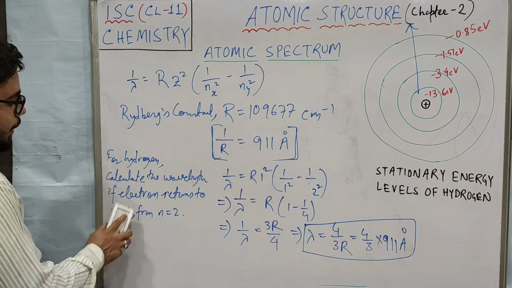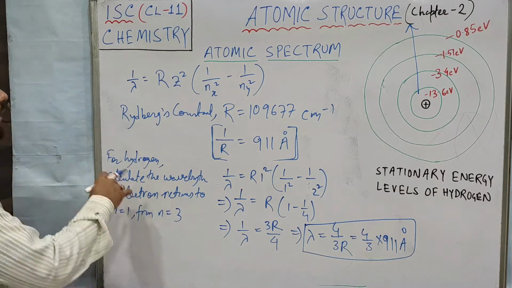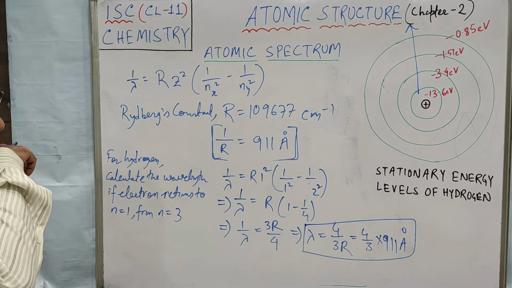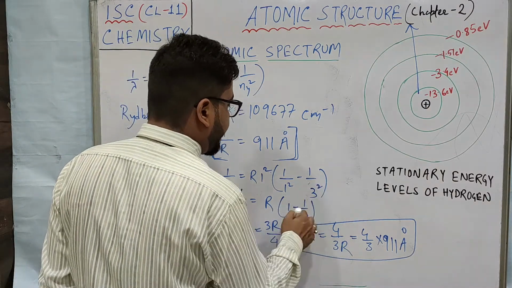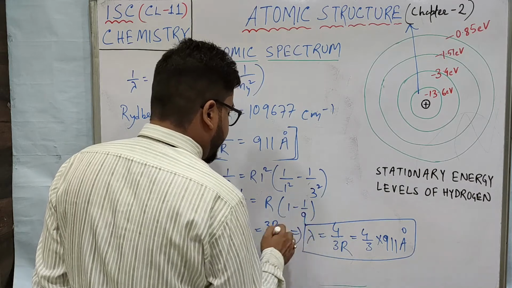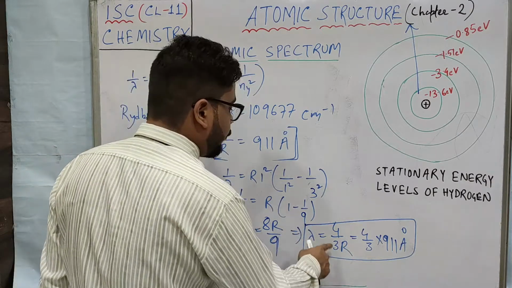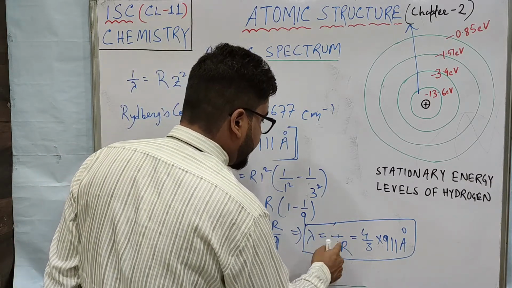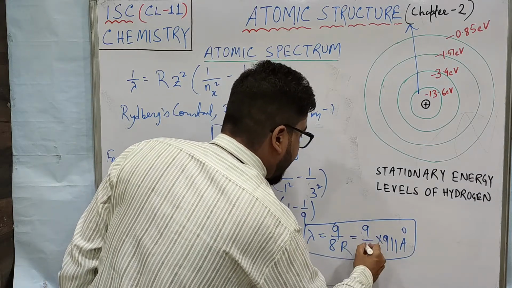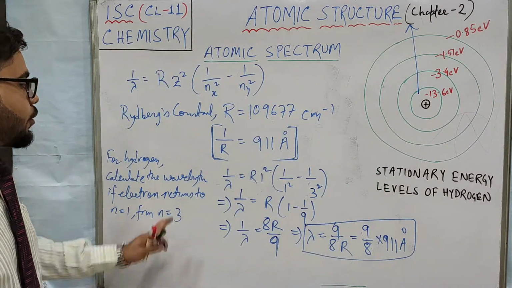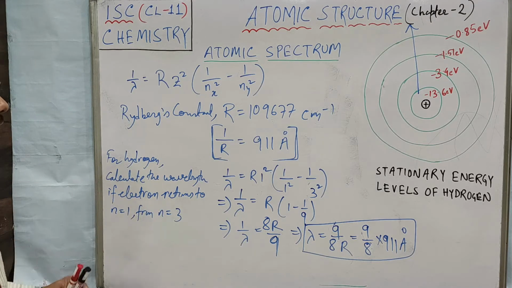Now say, if I say from n equals 3 to n equals 1, I am just changing for hydrogen atom from n equals 3 to n equals 1. So what will change? Only this 2 will become 3, so this will become 9, this will become 8R by 9, and lambda will be 9 by 8R. So here also you just multiply 9 by 8 with 911 angstrom. So you understood for the second line what is happening? N equal to 3 to n equal to 1.